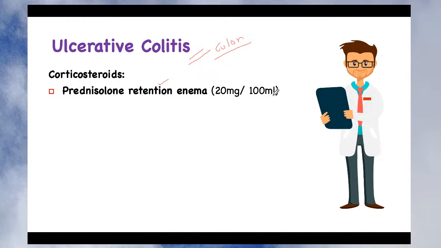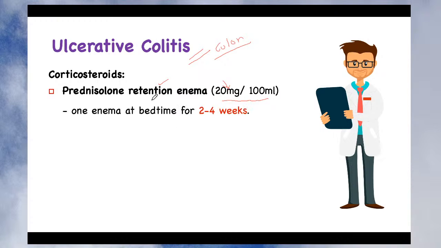So you can give the prednisolone retention enema. It is available in the medical shop. You can give 20 milligram in 100 ml of the fluid, because we know the enema contains a large amount of fluid. So the drug dose is 20 milligram only, but it is given in 100 ml of the fluid, so that it can expose a large part of the intestine. So you can give prednisolone. How can you give it?